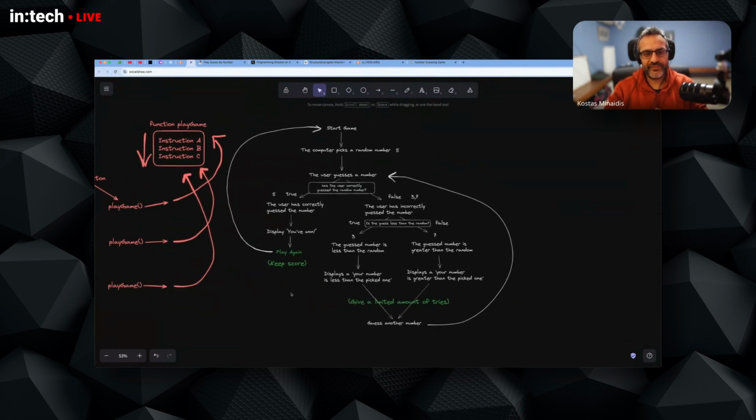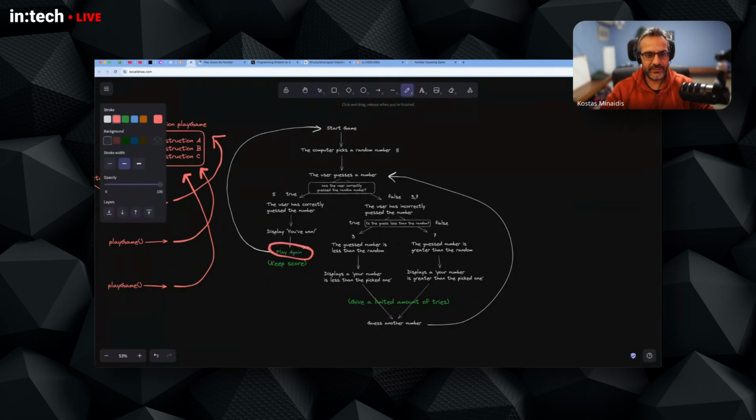And this is going to be very helpful to us in this case, because right through this diagram, we can find the reusable parts of the code. We have already pinpointed two cases where we want to reuse the code. One is the play again, right? So we want to reuse this code. And one is this part. So we have two places in our programming logic where we want to reuse some code. So it makes sense in these cases to create a function.